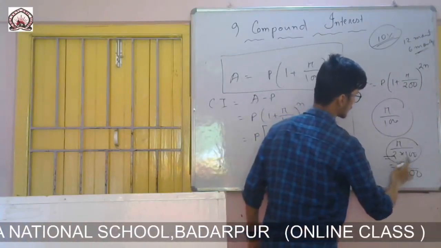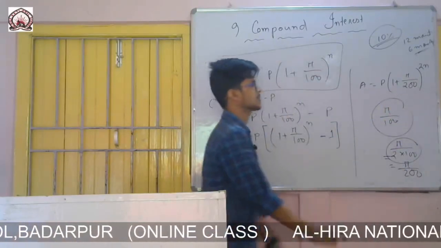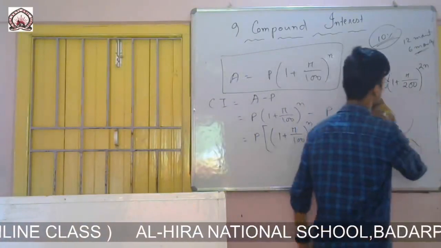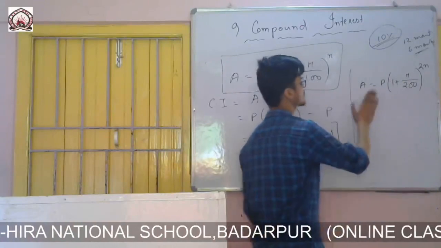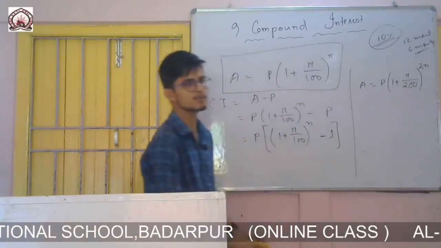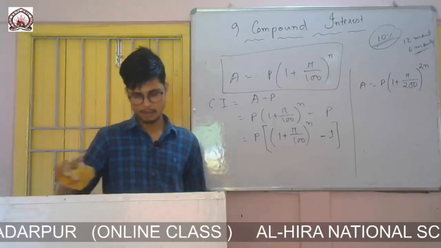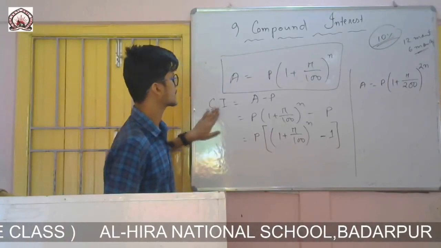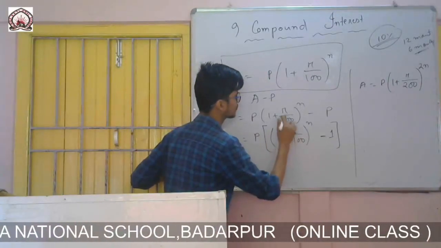Rather than writing it this way, r by 2 into 100, we have to write directly that amount equals to P into 1 plus r by 200 to the power twice n. So if the question is given like this, to calculate half yearly, then you have to use this formula. Amount will be equal to P into 1 plus r by 200 to the power twice n. And for calculating compound interest, same like this. There in place of 100 it will be 200.